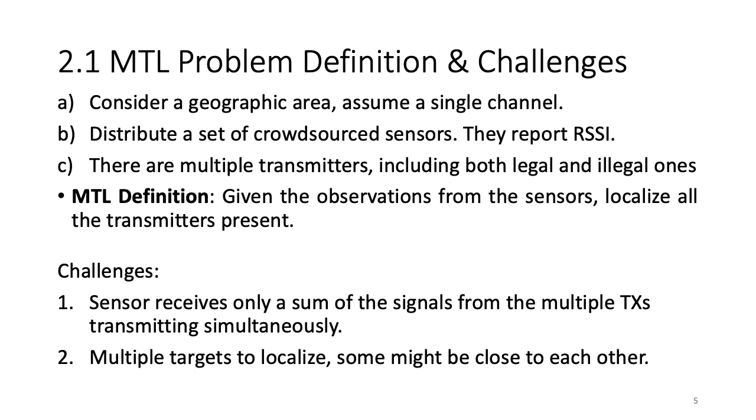The second challenge is that there are multiple transmitters to localize, and some of them might be close to each other. The difficulty here is that when 2 transmitters are close by, it is hard for the algorithm to distinguish whether it is actually 2 transmitters close by or just a single transmitter.